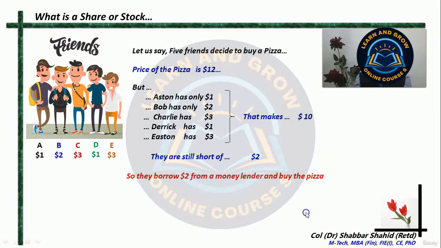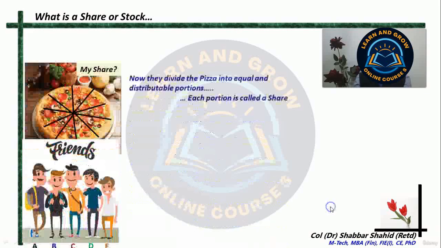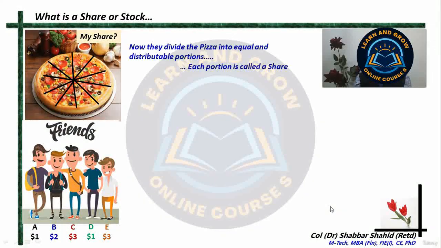So in the simplest words, this $10 which they have pooled in is called the equity. The $2 which they have borrowed is called the debt. So now, what is the share? To understand that, let us see how they divide the pizza among themselves. They will have to divide the pizza into equal and distributable portions.